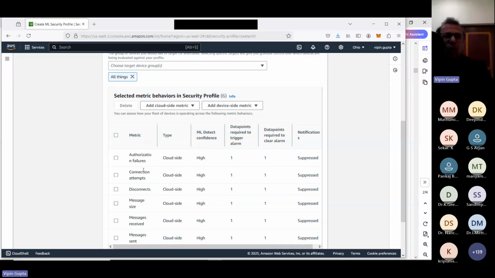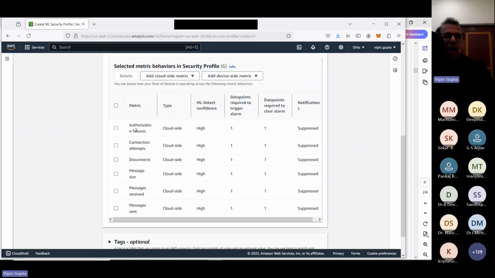So what can we do? We can select these types of permission. That means authentication failure, connection attempt, disconnect. How many times our device is getting disconnected? What is the message size? Messages received. These are cloud side metrics. That means in our case, even authentication of devices we can do through the AWS IoT, or certain device level metrics are there.